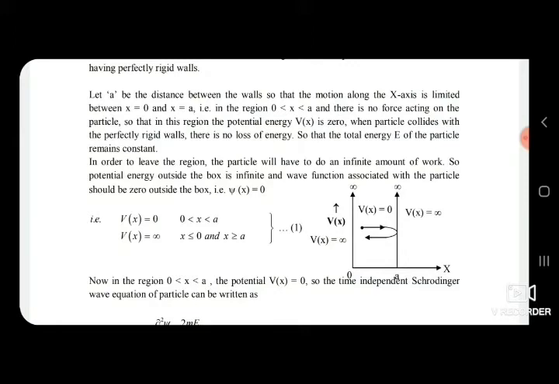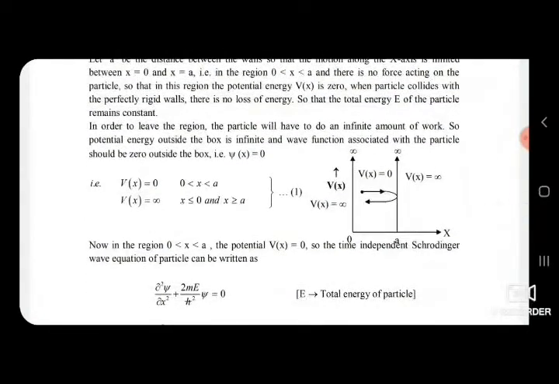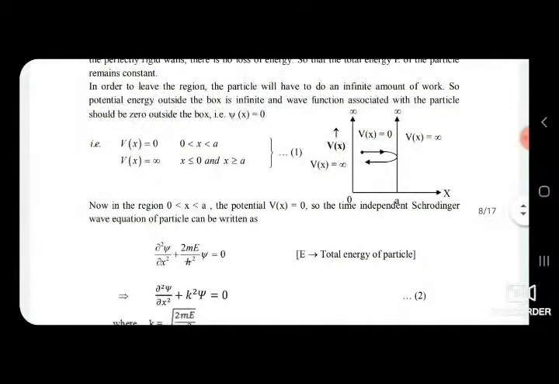The potential energy for this box can be written as V(x) equal to 0 in the region 0 < x < a, and V(x) equal to infinity for x less than or equal to 0 and x greater than or equal to a.